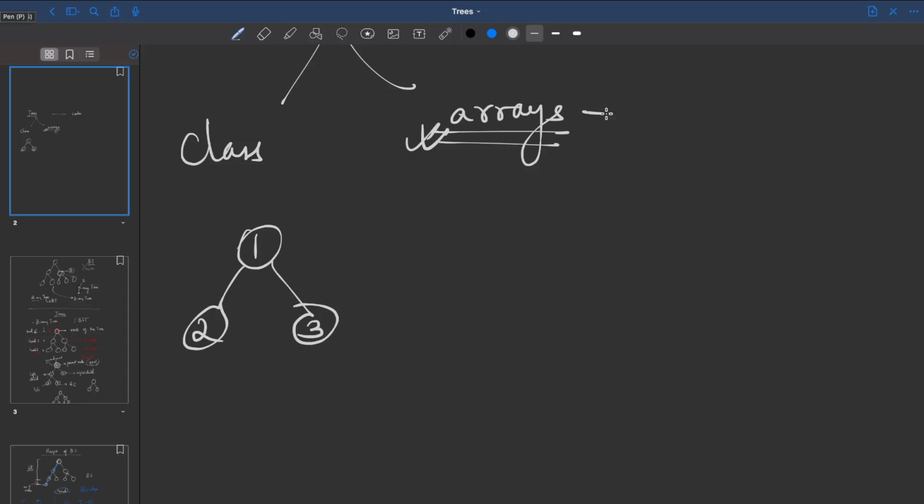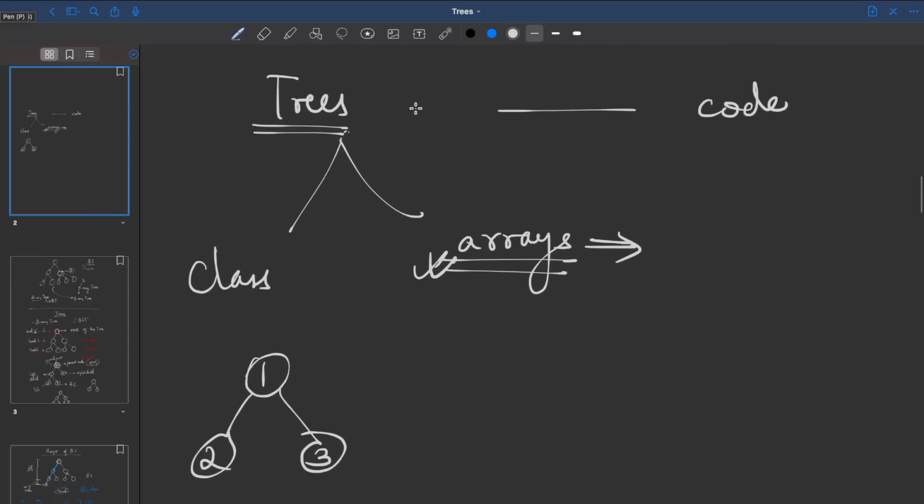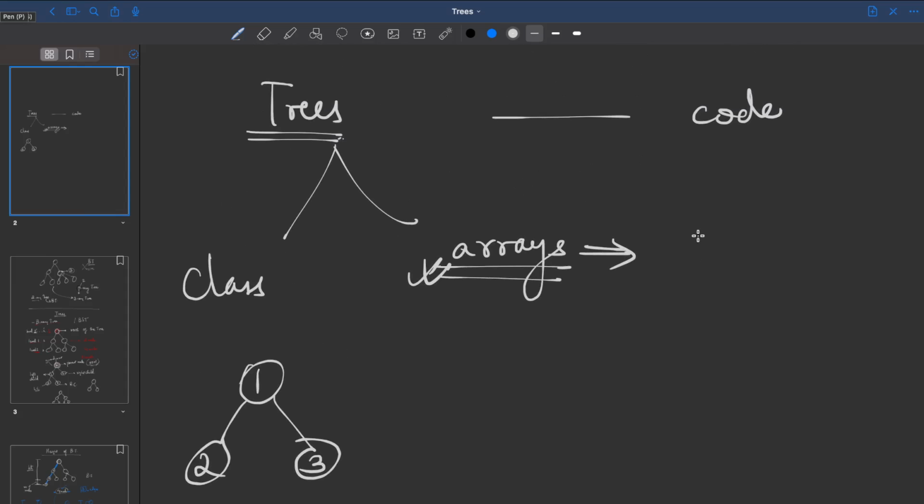Arrays are a linear data structure, correct? And if you want to use arrays, you should know the size of the array you need to create. That means if you have to store your trees using arrays, you should know how many nodes the tree has at the start, because that helps us define the array size. We need to define the size of the array at the time of declaration itself.